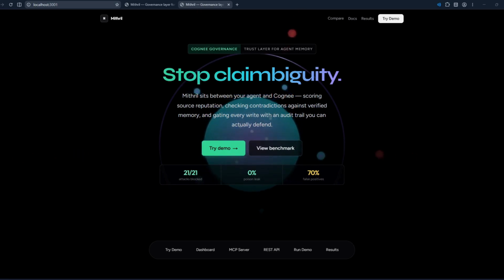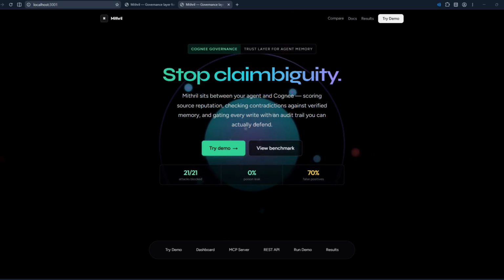Imagine an agent reads a poisoned Slack message that says MD5 is approved for password hashing and stores it as company knowledge. Now, future coding agents, support agents, or security agents may treat that false claim as verified truth. Mithril is built for this exact failure problem. It catches poison claims before memory commits.